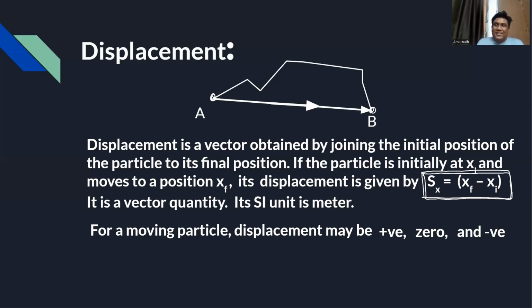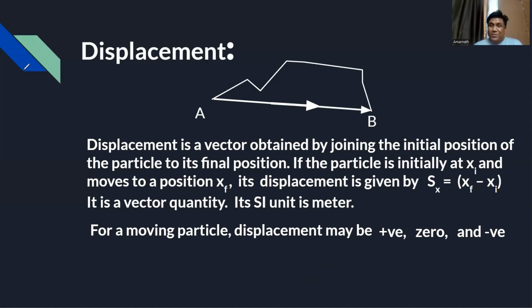If it crosses the origin, say this is the origin. If the particle goes this way, the displacement is positive. Even if it comes back, displacement is still positive, but it is decreasing. But when it comes back to this position, the displacement becomes zero. But when it goes back towards the negative x-axis, the displacement becomes negative. So displacement may be positive.